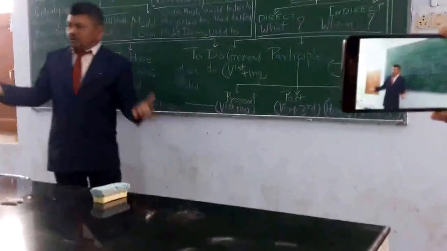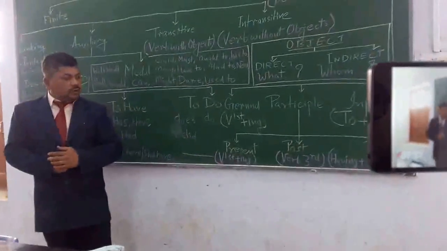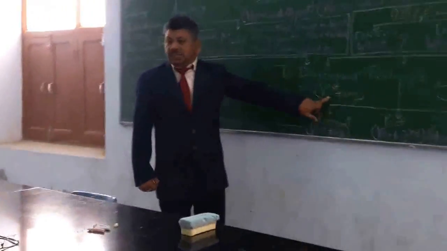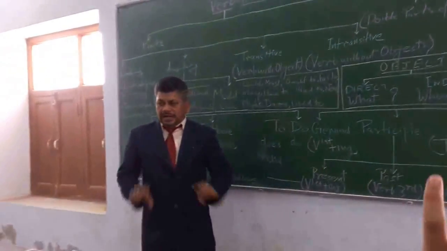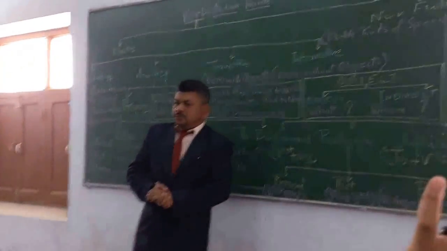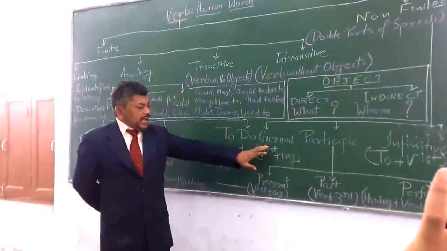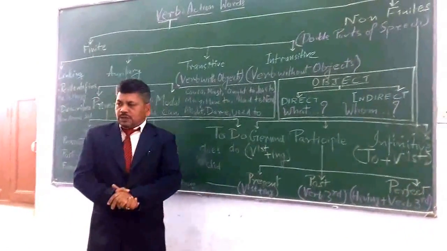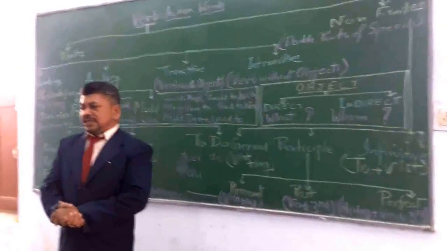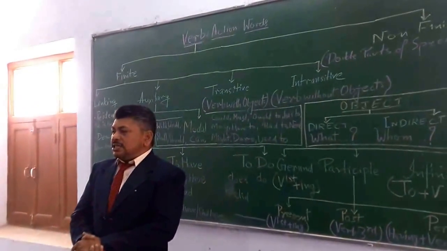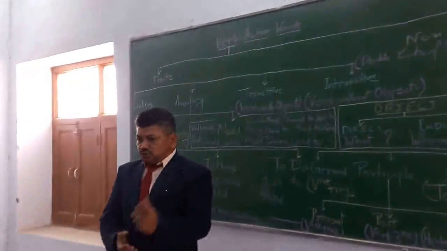There may be a question arising in your mind: how is present participle different from gerund? Let us have examples and clarify it a bit more. Gerund may function as subject in a sentence, like swimming is a good exercise.